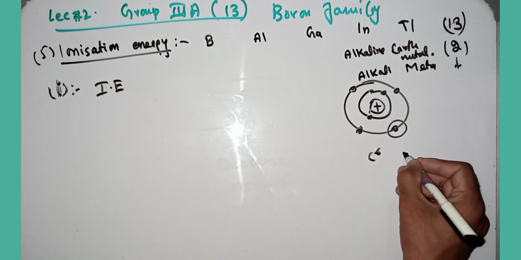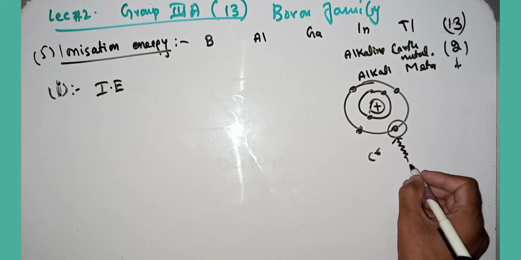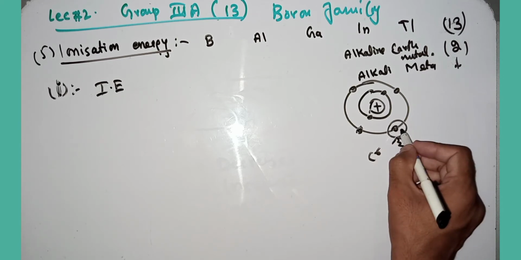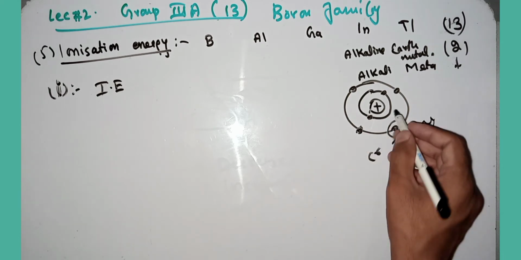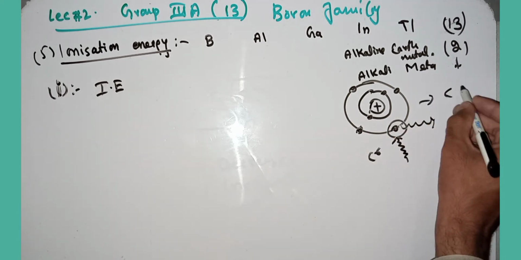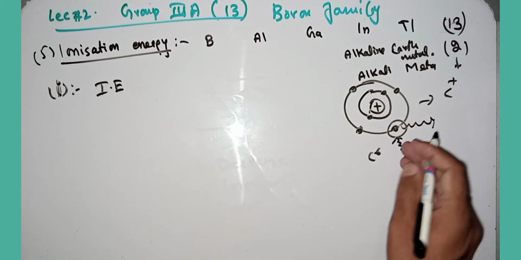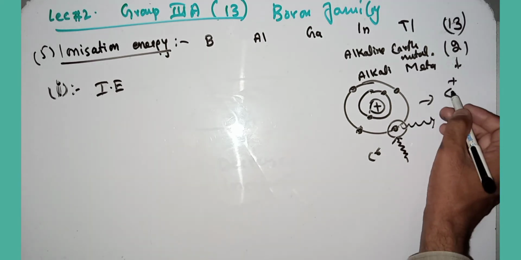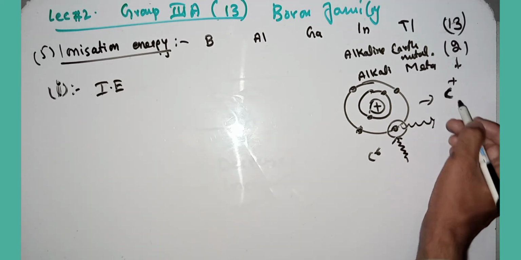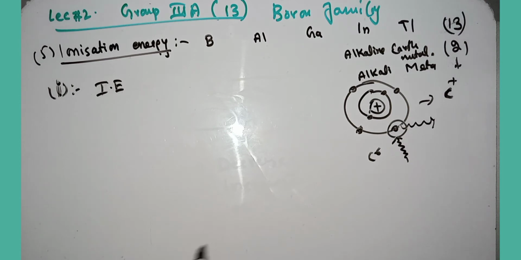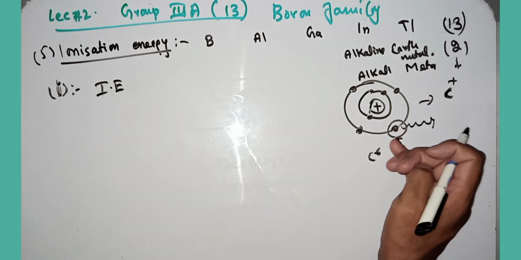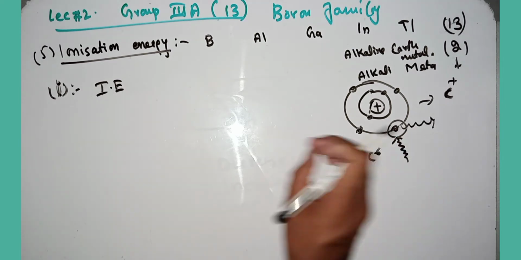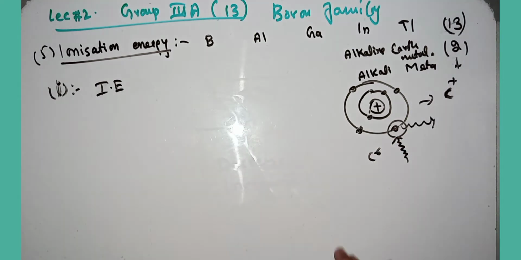When you give energy to this electron, it will be excited and leave the system, and the carbon will get a plus charge and become a cation. That minimum energy that can ionize the atom is called ionization energy.